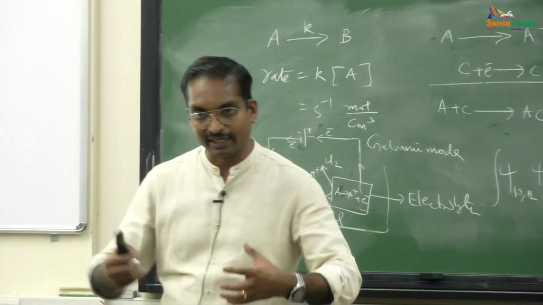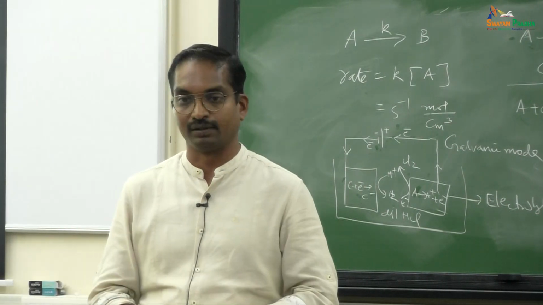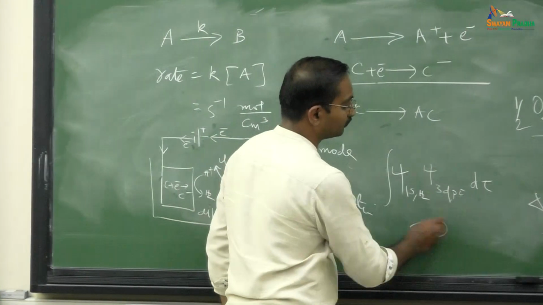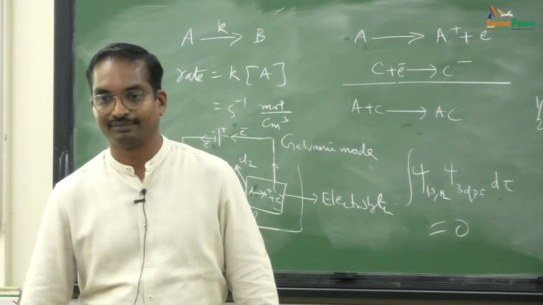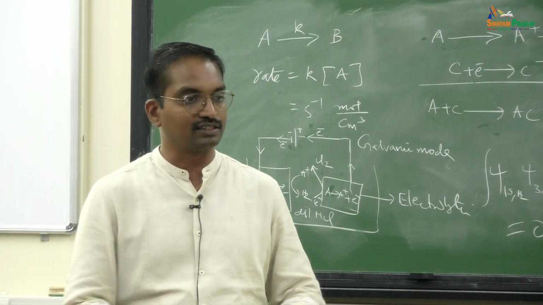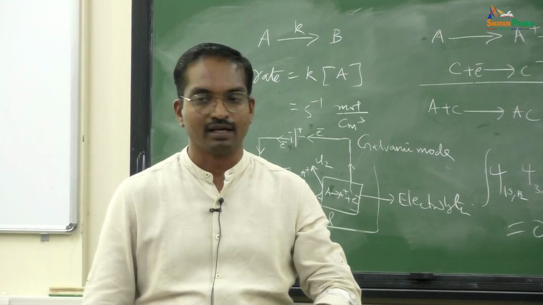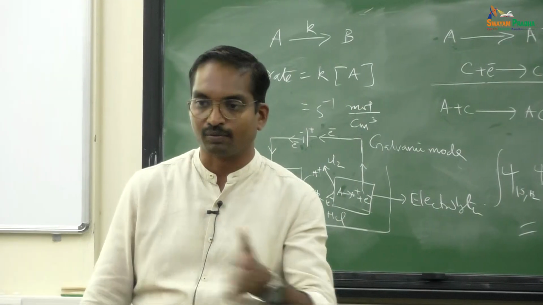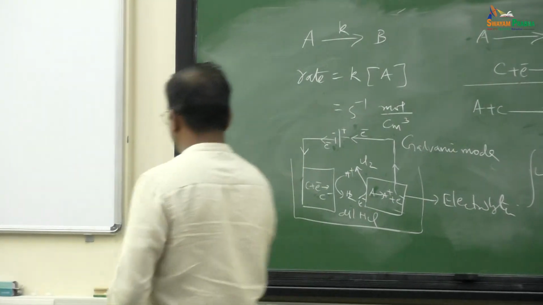If the overlap is very strong, that overlap integral value will be maximum. That means bonding is possible. Otherwise, if that integral returns a value of 0, it means there is no bonding. We call it anti-bonding. It will result only in an anti-bonding kind of scenario. If you mix two orbitals, it will form one bonding and one anti-bonding. Anti-bonding will be higher energy, bonding will be lower energy. There won't be any overlap in anti-bonding. In bonding, you will have a good overlap. Electrons will freely move from this orbital to the other orbital and so on. These things we don't go into now. I am just giving you a concept.